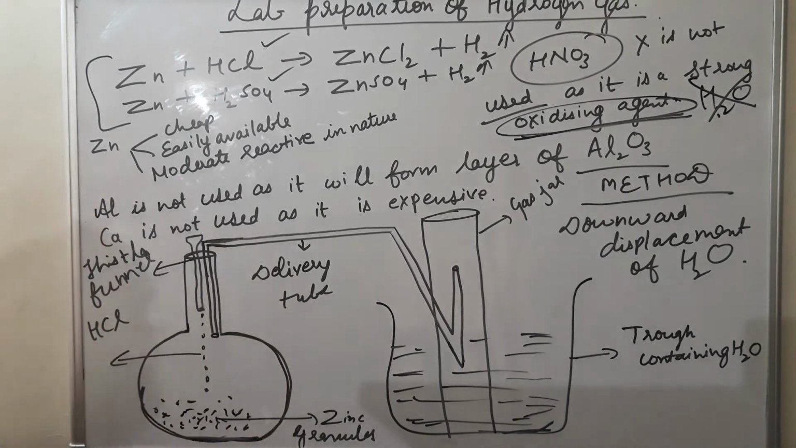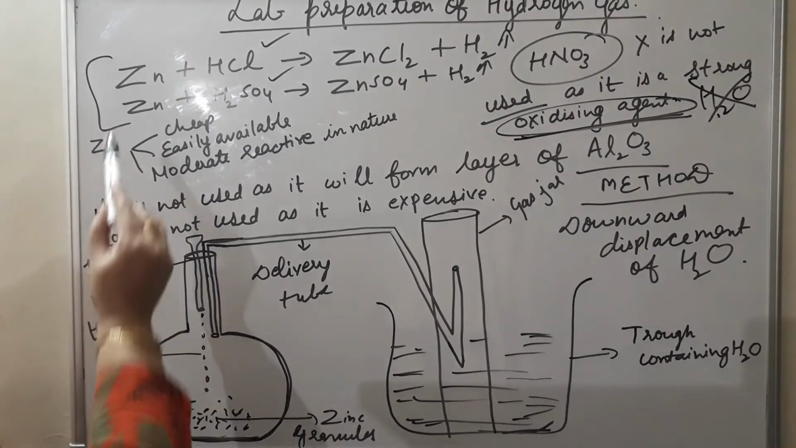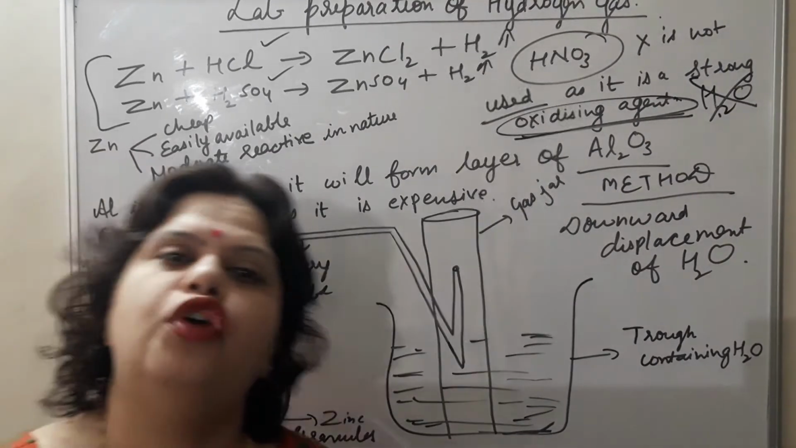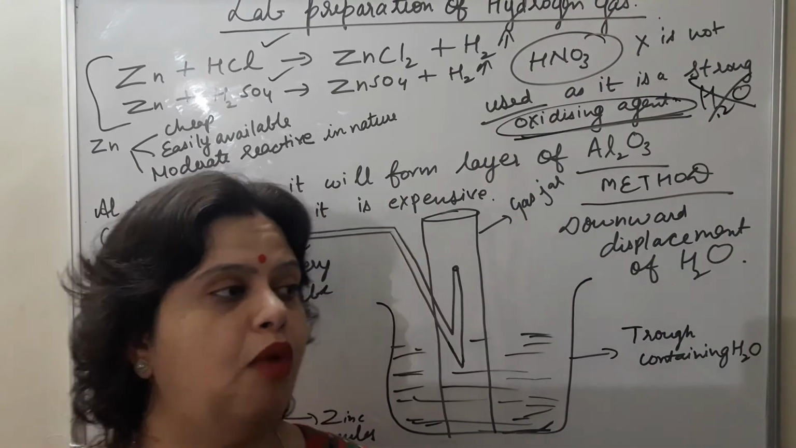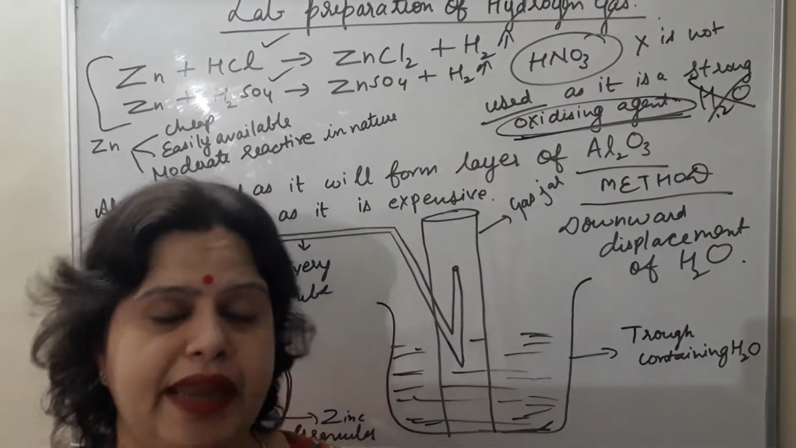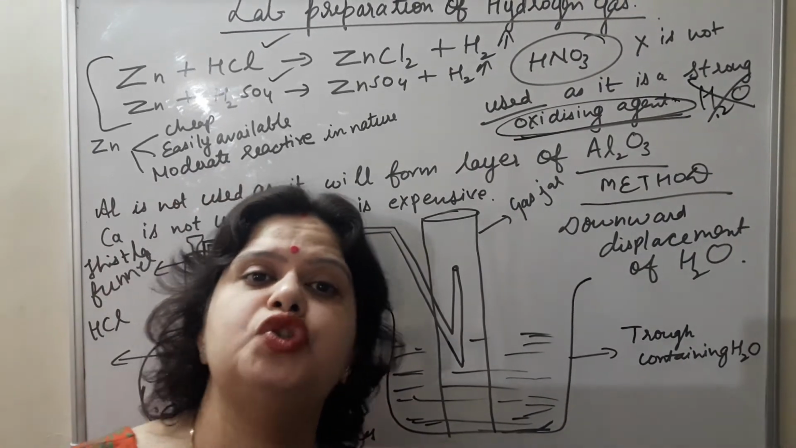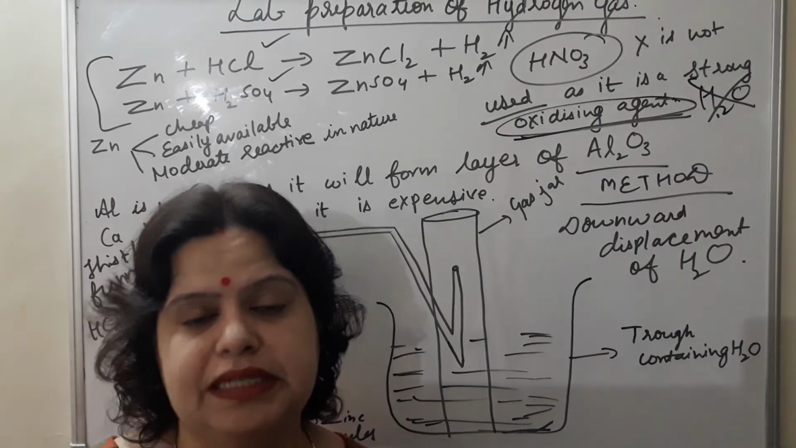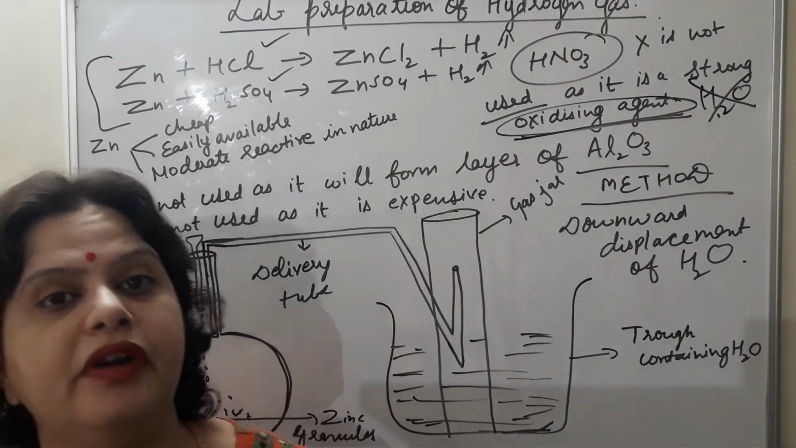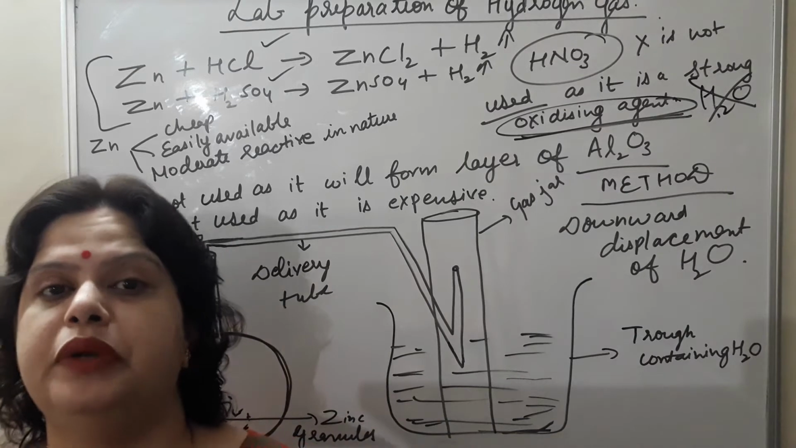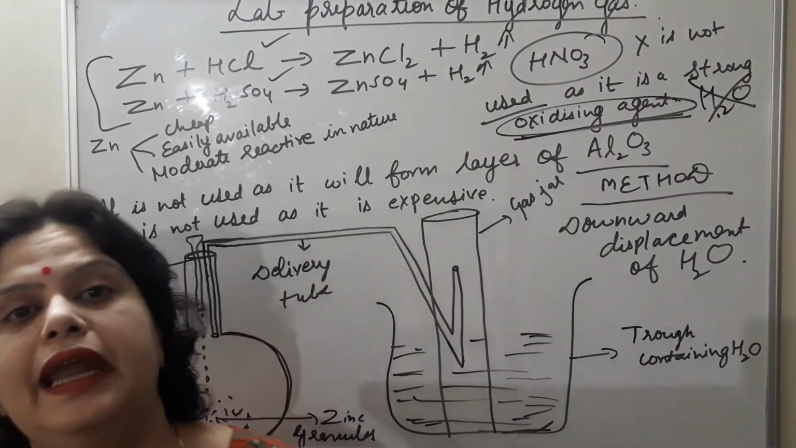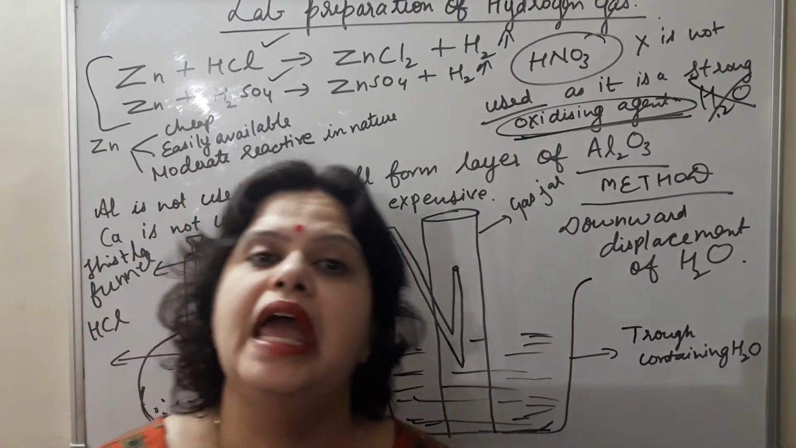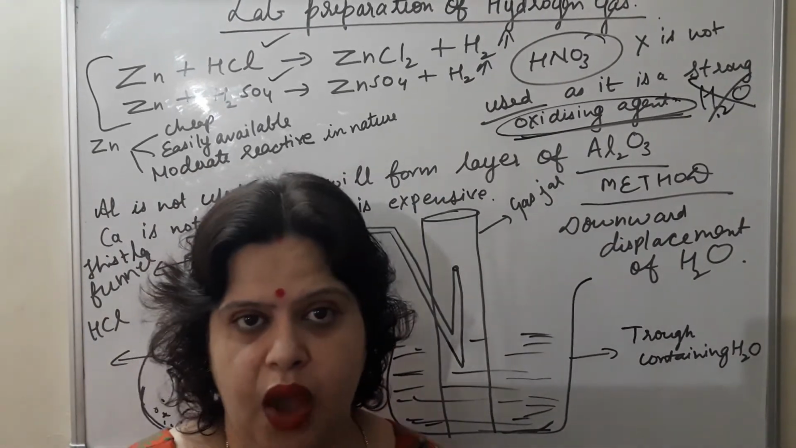Now this is the simple reaction which I have written. Now the question arises: why is zinc metal preferred for the laboratory preparation of hydrogen? There are many metals which are moderately reactive in nature. So why are those metals not being preferred? Why is zinc metal being preferred? Zinc metal is preferred, and basically granulated zinc is preferred for the laboratory preparation of hydrogen because of so many reasons.